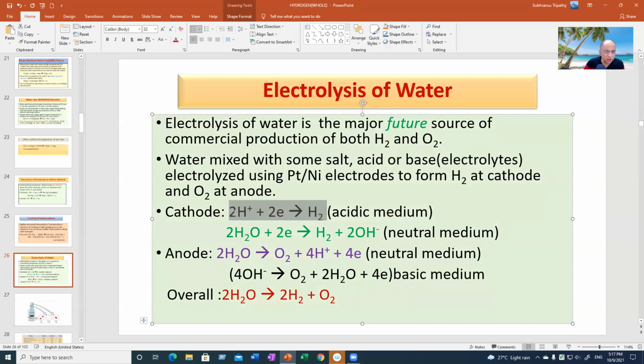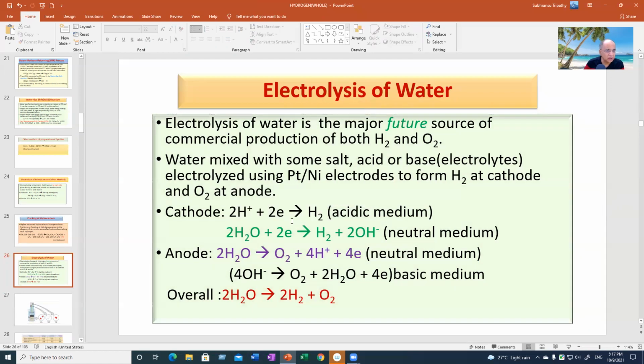This equation is for an ordinary student. If you are taking sodium chloride, there is no H plus. Yes, if you are taking acidulated water, sulfuric acid is there, then you have free H plus. When I say free, I mean really hydronium ion, but we don't write it. We always commit the same mistake.